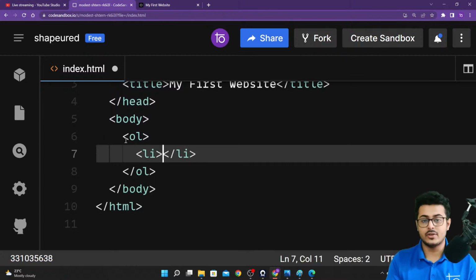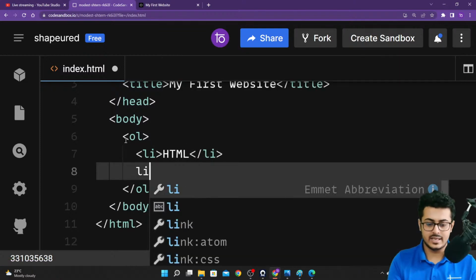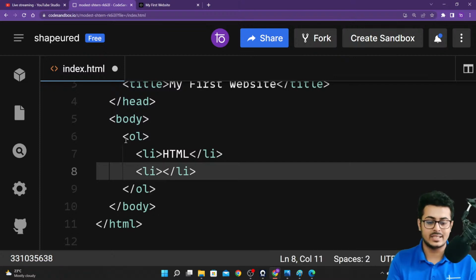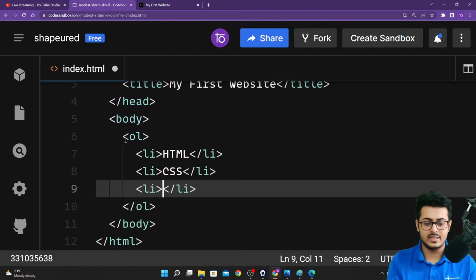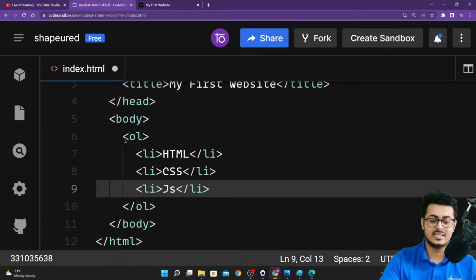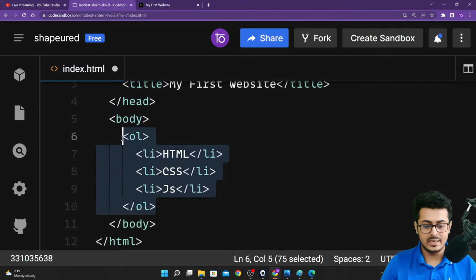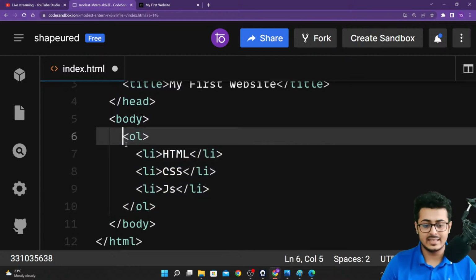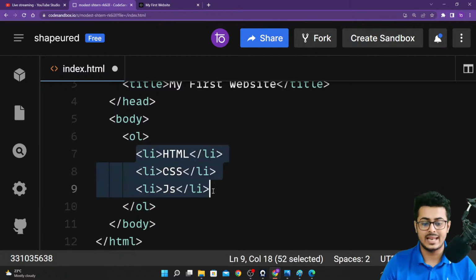For example, the first item in the list, you want to have a list item that is html. Then you want to have another item in the list, then again another li tag, that is the list item. You want to put up css in the list, and then you are having another item in the list, that is javascript. So you have to put another list item right over here, that is html, css, and javascript. Okay, so you are having the ol tag, that is your ordered list, and then inside the ordered list you are having the li tags that basically create the items that are present inside the list itself.